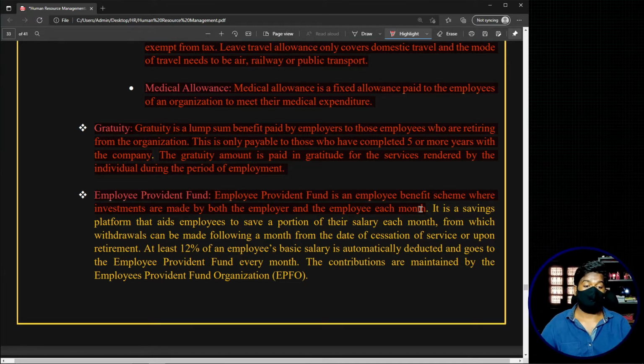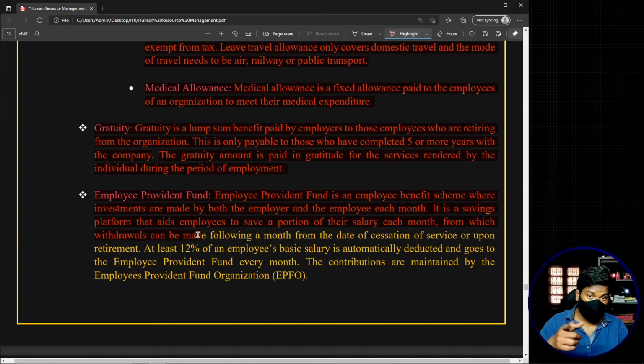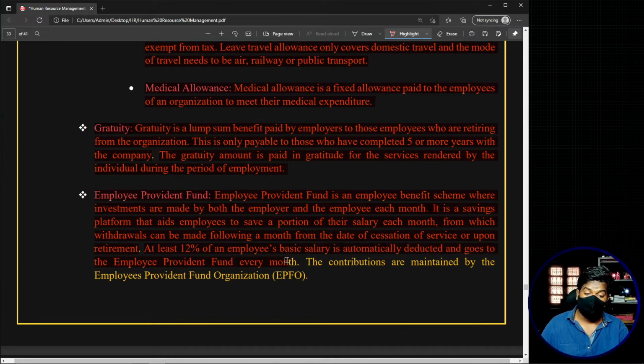Now see, it is a savings platform that aids employees to save a portion of their salary each month, from which withdrawals can be made following a month from the date of cessation of their services or upon retirement. Now at least 12% of the employee's basic salary is automatically deducted and goes to the employee provident fund every month. Now the contributions are maintained by the employees provident fund organization.